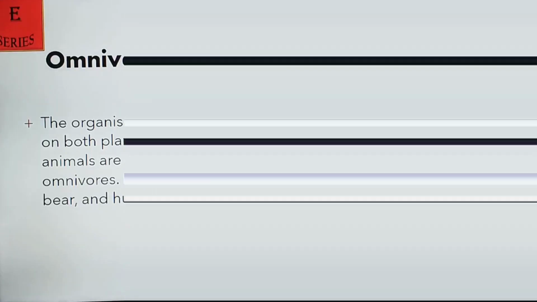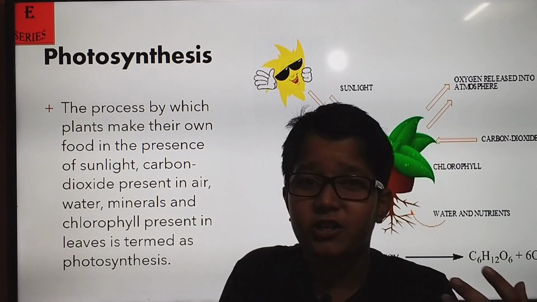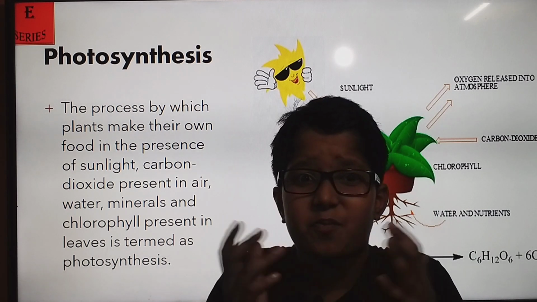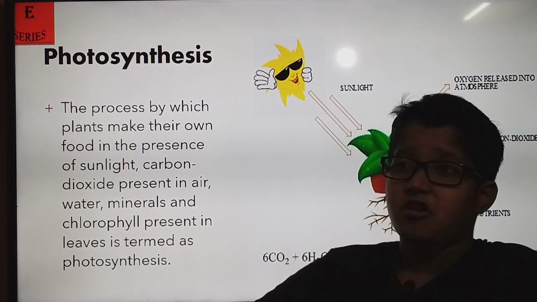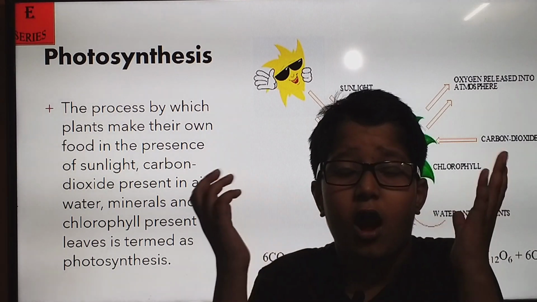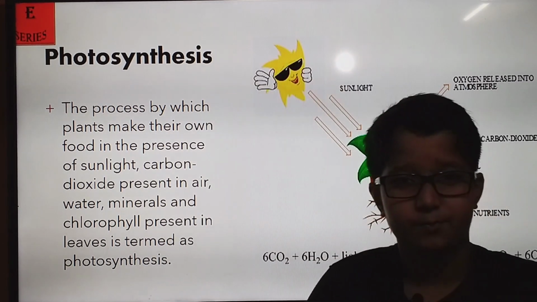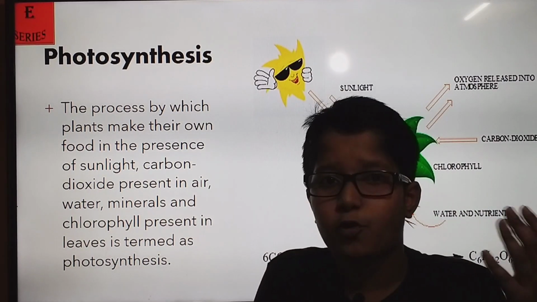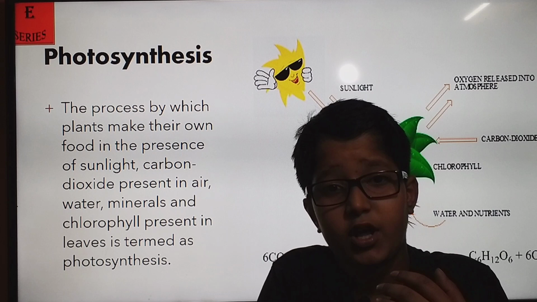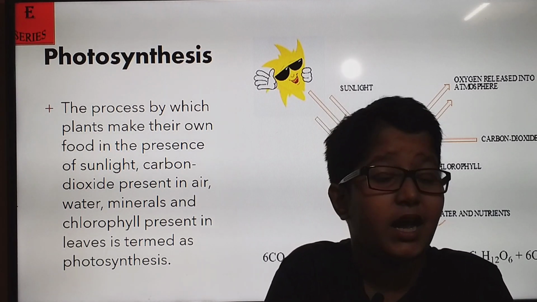Photosynthesis. Now we learned about nutrition in animals. What about nutrition in plants? I already told you that some ingredients are used for making food in plants. But how does a plant make food? That's where photosynthesis comes in. Photosynthesis is a process by which plants make their own food using carbon dioxide and water in the presence of sunlight and chlorophyll.